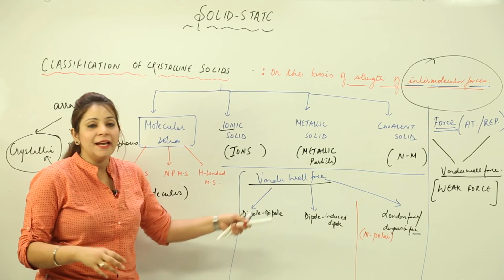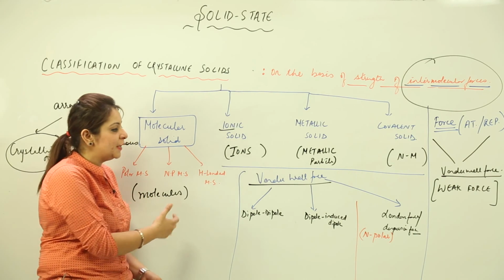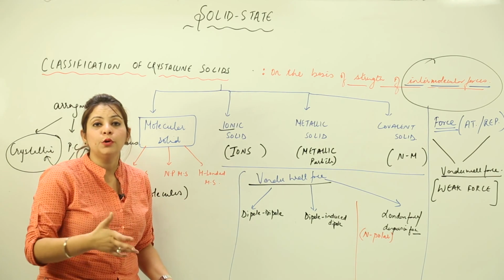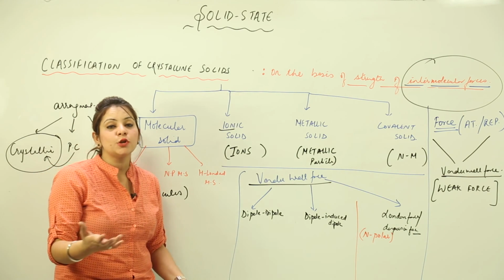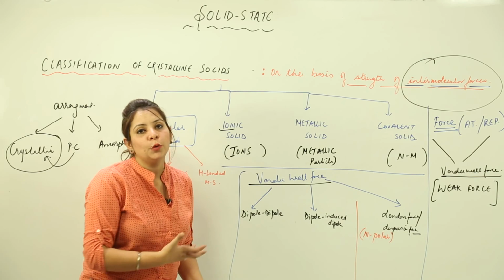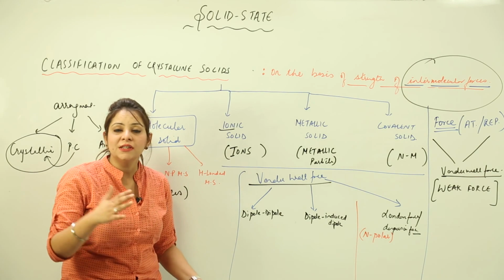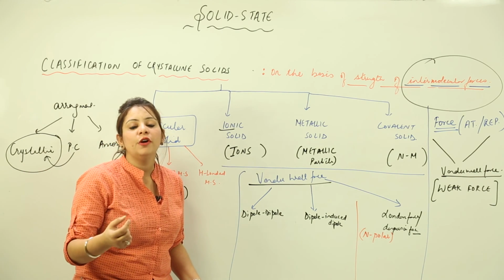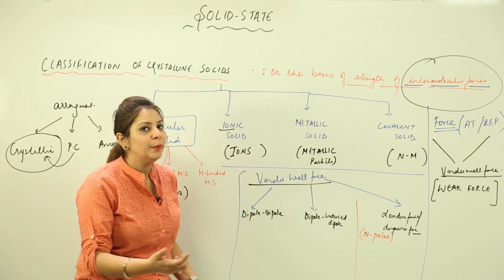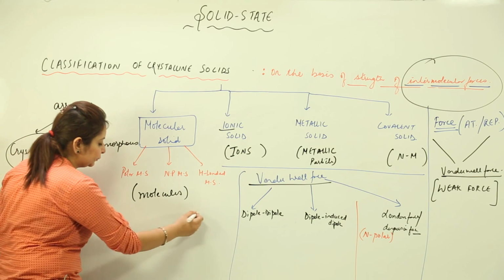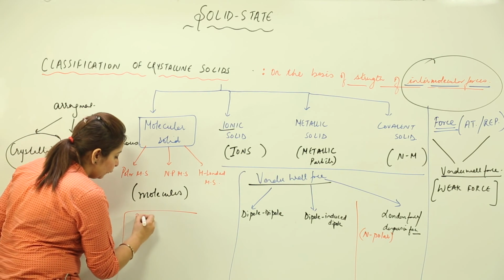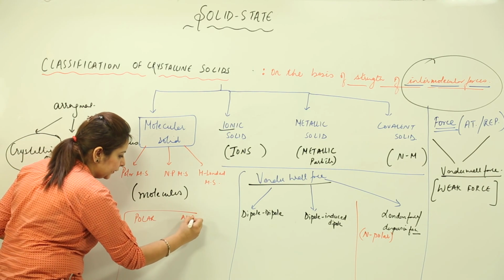Now if I say polar and non-polar, I think you know what polar or non-polar is. Again I am just going to explain in a short span, because here I am going to use the words polar and non-polar, and I don't know whether you are familiar with them, because you did polarity and dipole moments in the previous classes. But still, I am taking 2 minutes to explain these terms before I start with this type. See, what is polar and non-polar?